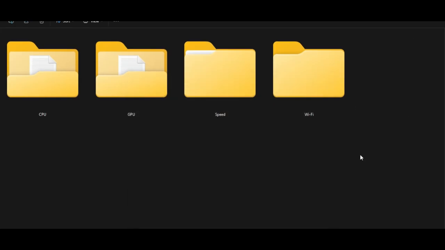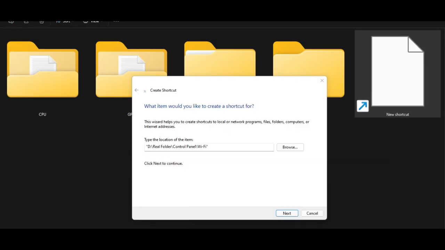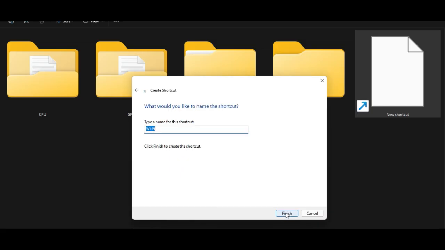Anyway, so here's the... Hold on. Alright, so after setting up your file path, all you need to do is just name the shortcut to free and fast internet. So you need to be very specific about this. Obviously, you could put slow and stupid internet, but who would want to do that, right?